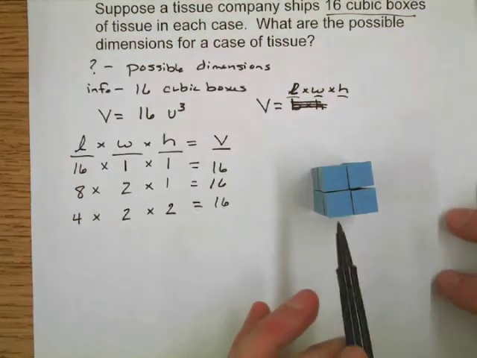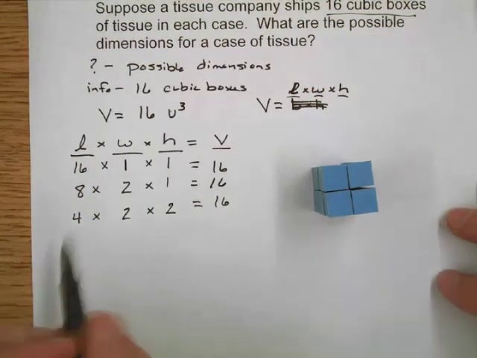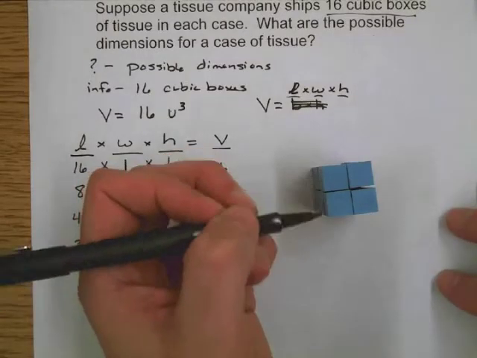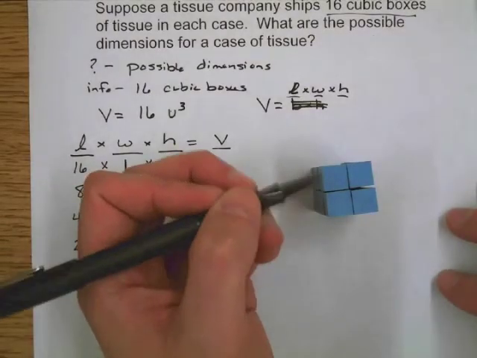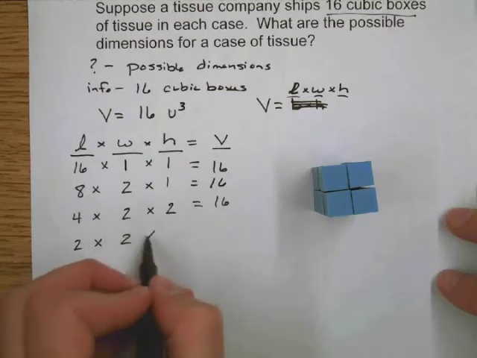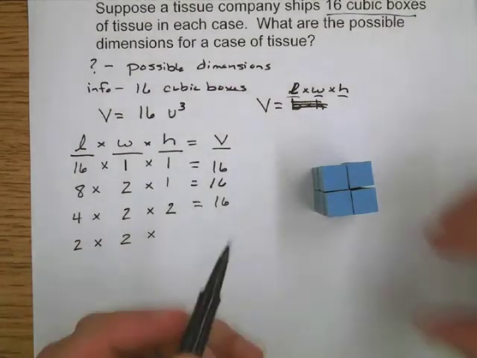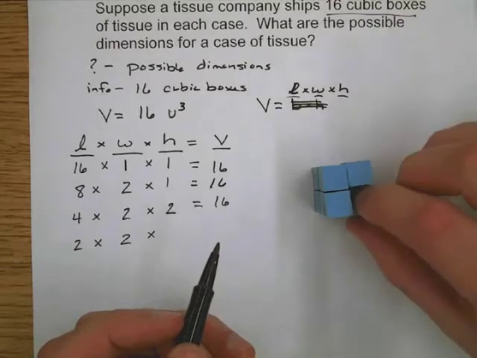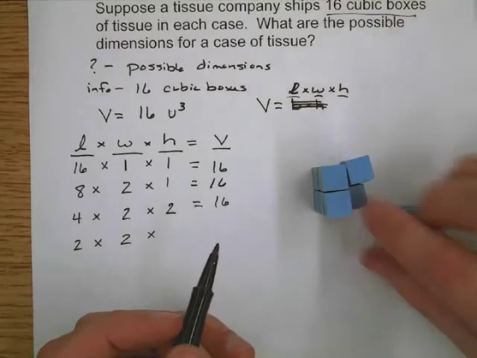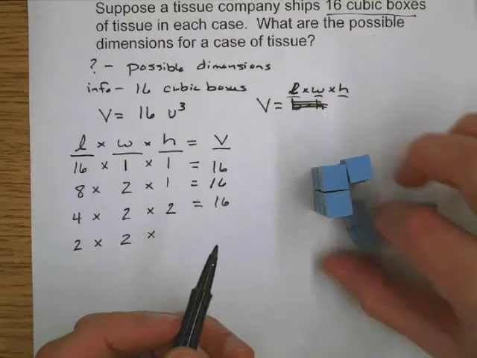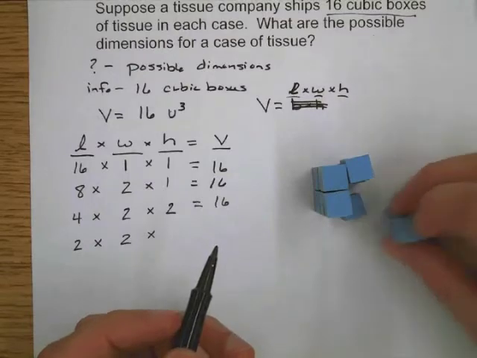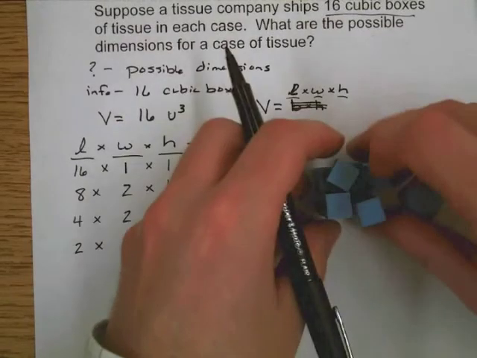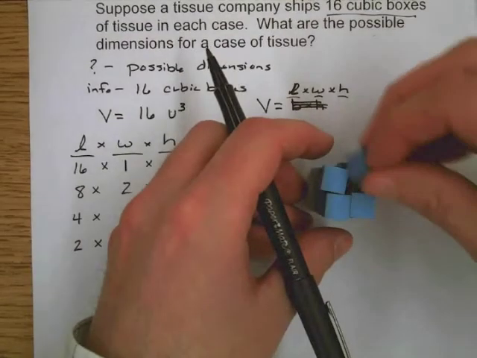So now I have a length of 2, a width of 2, and a height of 1, 2, 3, and there's a fourth one down there at the bottom. So I actually have a height of 4.